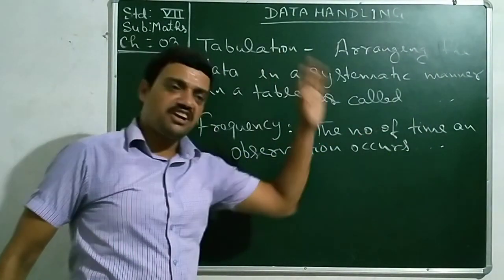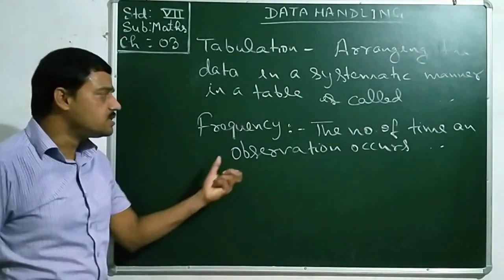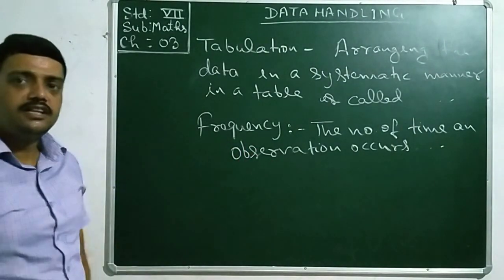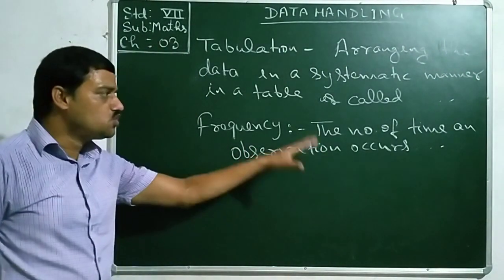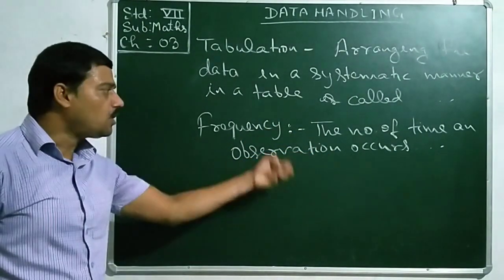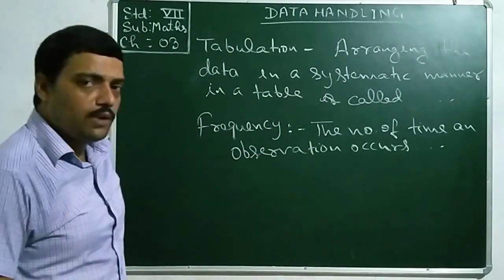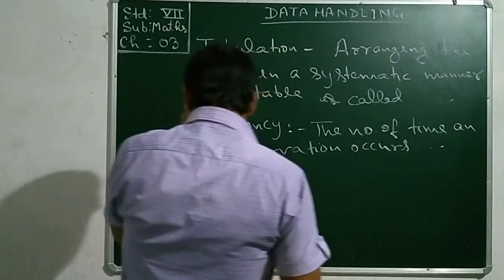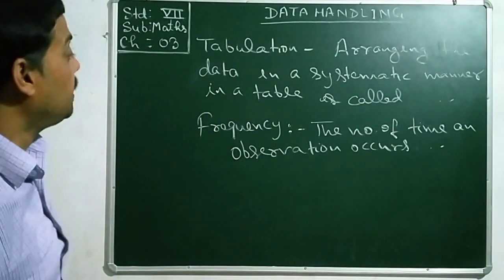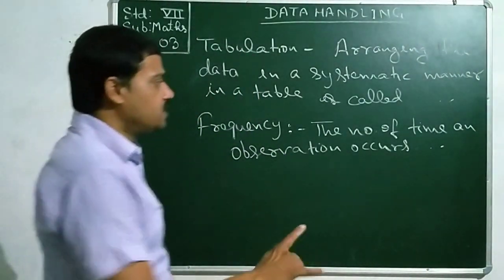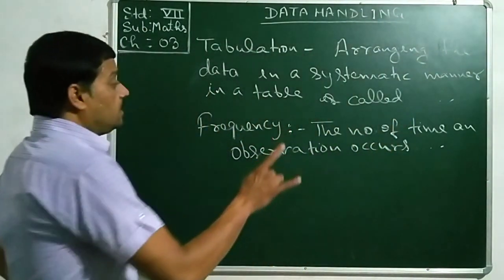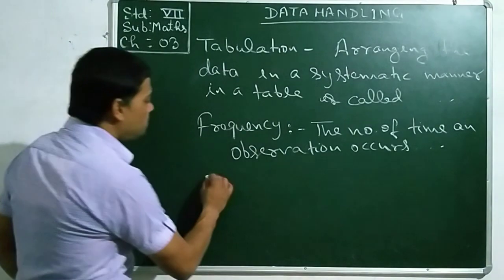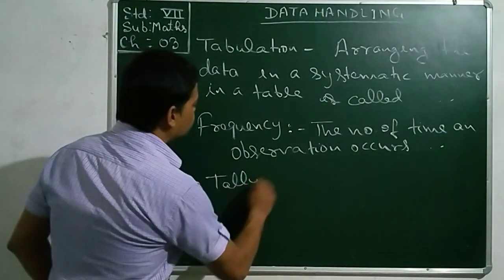You will complete it like this. Once we get the data, in the data so many numbers are used repeatedly. The number of times one observation is repeated in the given data is known as the frequency of the data. Thereafter, the last thing I will explain is tally marks.